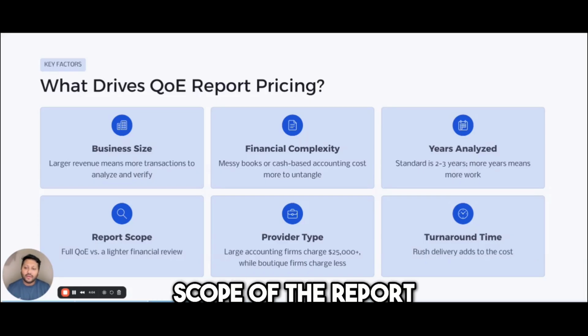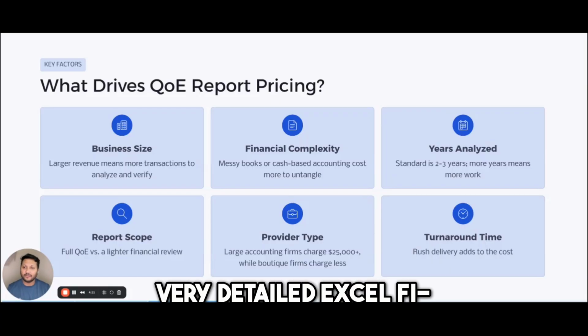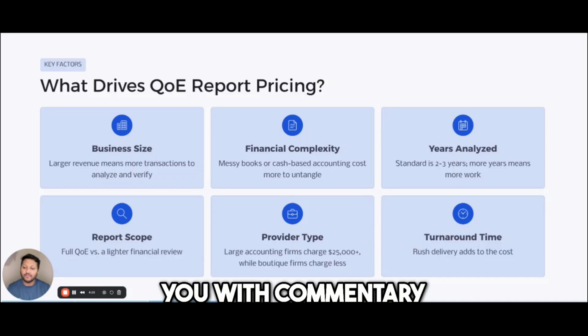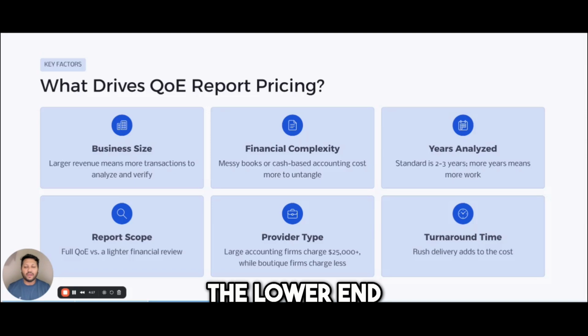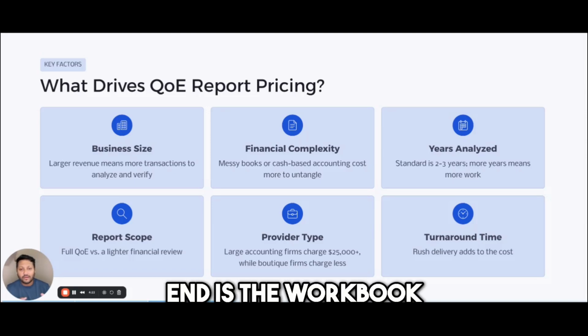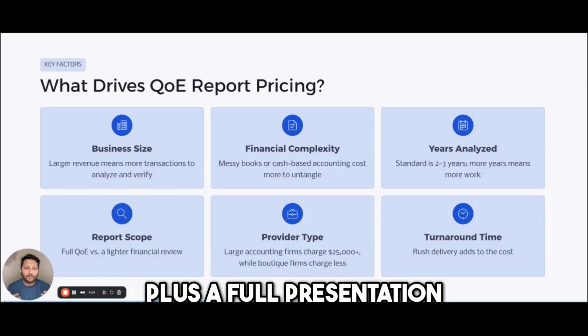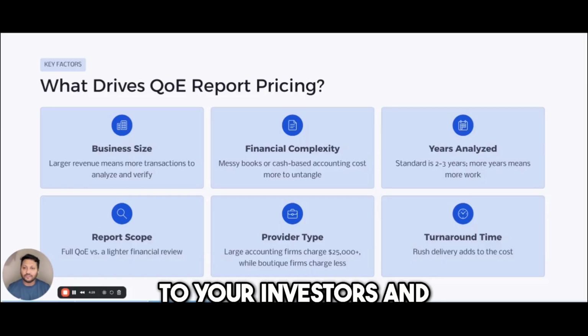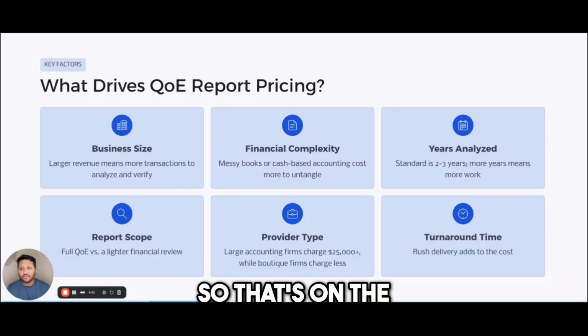Scope of the report: a light scope QE analysis is essentially an Excel workbook, a very detailed Excel workbook with all the financial analysis given to you with commentary. That's the pricing on the lower end, so $6,500 to $10,000. And then the higher end is the workbook plus a full presentation PDF analysis and report that you can give to your investors, and it gives you more of a narrative. So that's on the higher end.